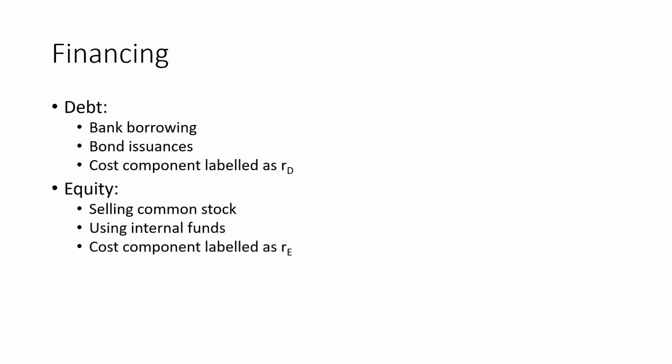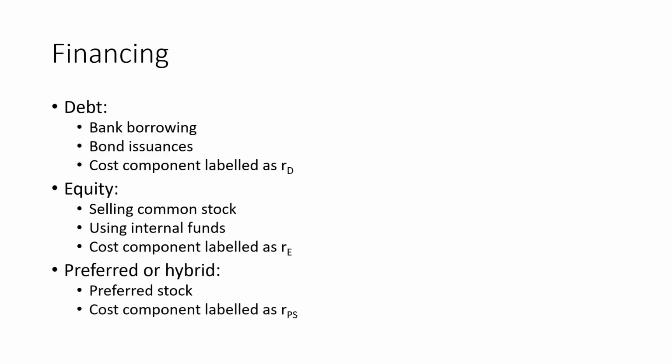So the cost component of this return is RE, return on equity. And the third is preferred or hybrid stock. The preferred stock cost component is labeled as RPS, return on preferred stock.